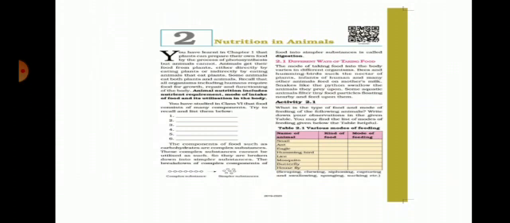Plants can prepare their own food by the process of photosynthesis, but animals get their food from plants either directly by eating plants or indirectly by eating other animals that eat plants. Some animals eat both plants and other animals. So, animals are heterotrophs.